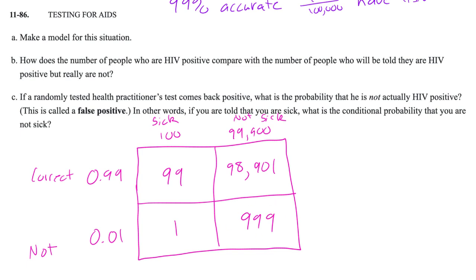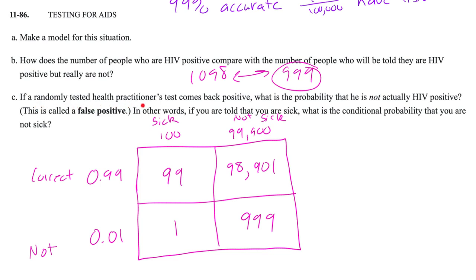So jumping back to our question, it says this: how does the number of people who are HIV positive compare with the number of people who are told that they're positive but are really not? Well, that's really different. You've got 99 who are HIV, or excuse me, you've got 1,098 who are told that they are HIV positive, but are really not. That's 999. There's just quite a difference there between those that, like, oh man, you're telling almost 1,000 people that something's really terrible when it's really not. Next up,